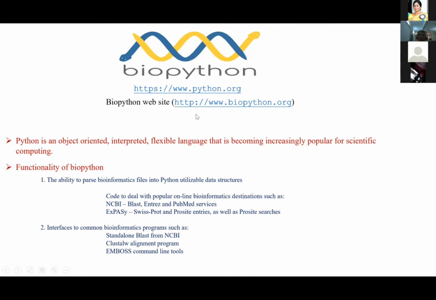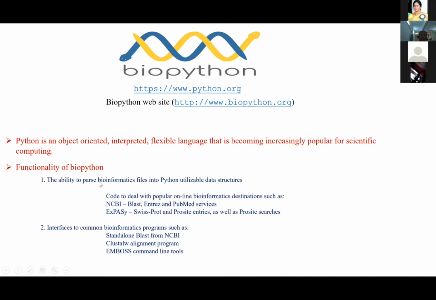So basically, because it is a computer language, it involves writing code. The coding is what is important in Biopython, where you need to understand what a code is, what a computer language is. It will take a long time for us to do that alone. So just let me quickly go through this.